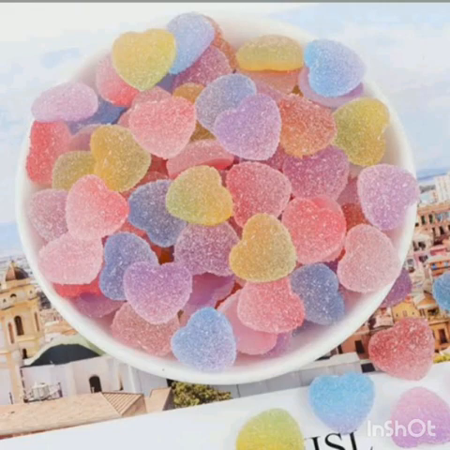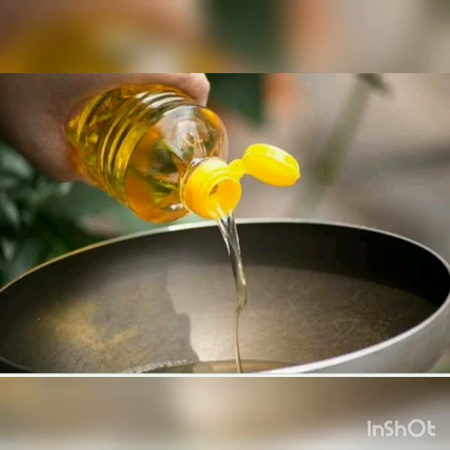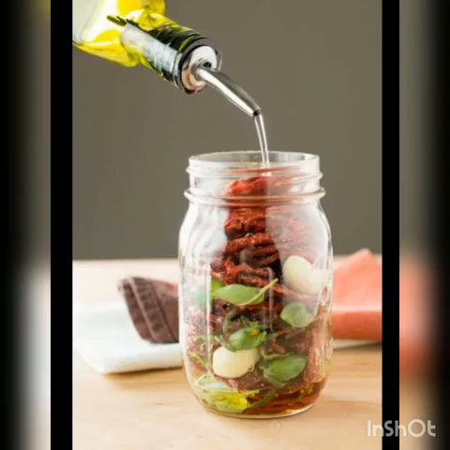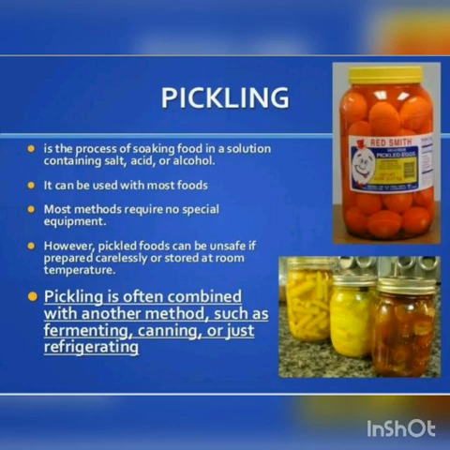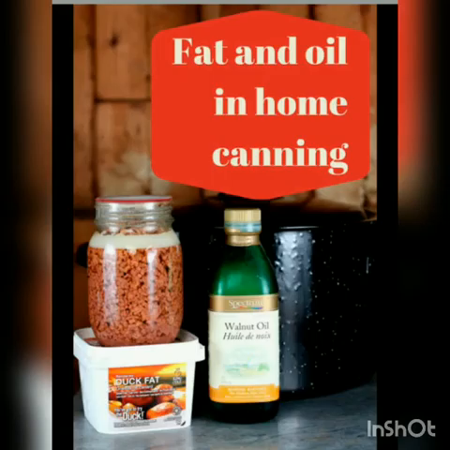Next is addition of oil. Addition of oil in pickles prevents the contact of air with food. Hence, microorganisms cannot grow and spoil the food. You can see in a bottle containing pickle, the upper part contains oil. So, this oil prevents the contact of air with food. So, the pickle can be used for a long time without any spoilage.